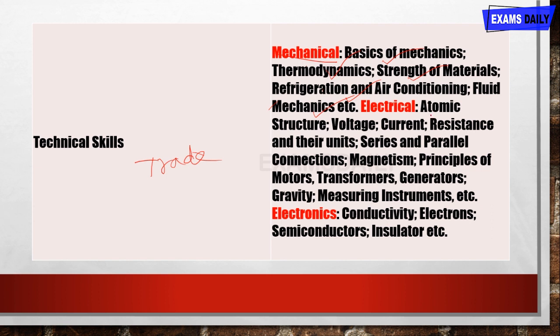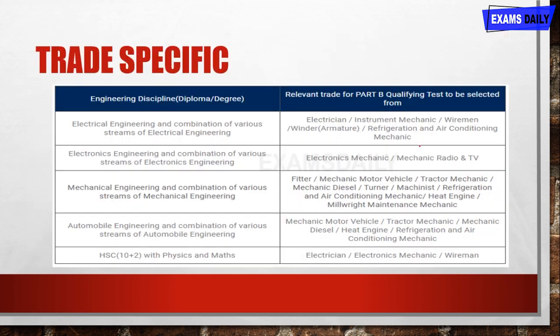For electrical, it is atomic structure, voltage, current, resistance and their units, series and parallel connections, magnetism, principles of motors, transformers, generators, gravity, and measuring instruments. And for electronics, it is connectivity, electrons, semiconductors, insulators, bias. So basics of electronics, electrical, and mechanical are for your technical test, and the trades belong according to your stream.